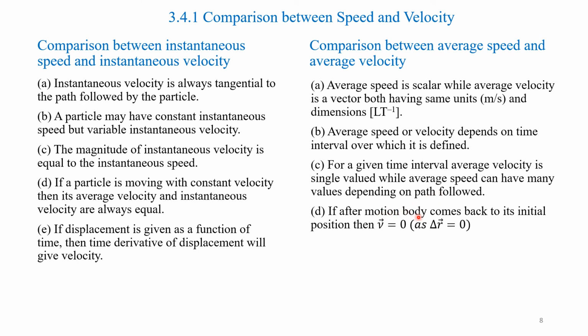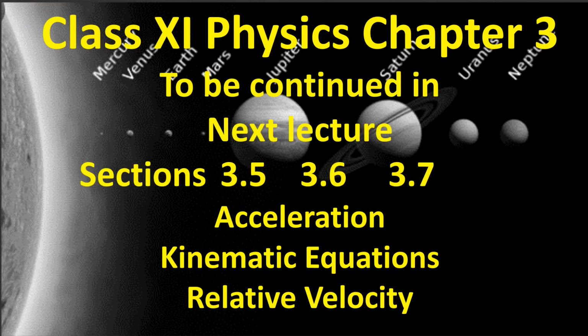If after motion the body comes back to its initial position, then the average velocity is 0, as delta r, the displacement, is 0. With this, we have concluded our discussions on position, path length, displacement, average velocity, average speed, instantaneous velocity, and instantaneous speed as given in sections 3.2, 3.3 and 3.4 of motion in a straight line.